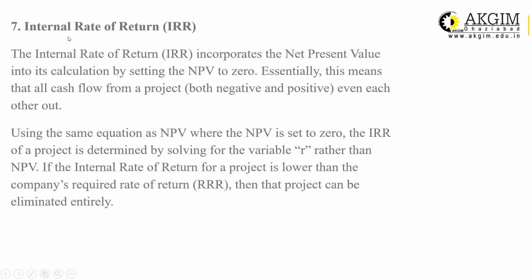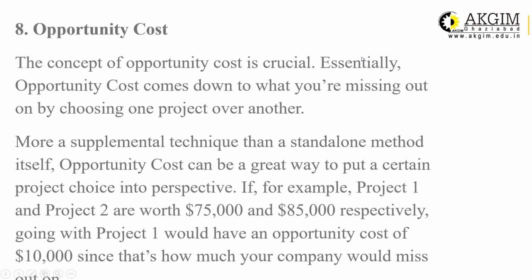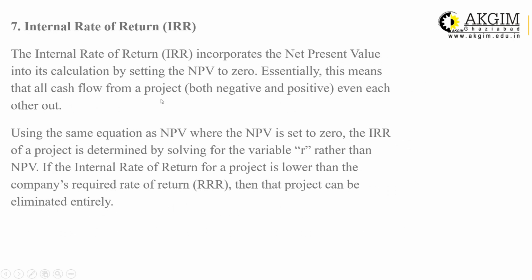The last method is internal rate of return, IRR. IRR is a percentage, right? Like NPV will give you an amount, a fixed value, IRR will give you a percentage, and this rate of return will be compared with the predetermined rate to make a selection or rejection decision. So internal rate of return incorporates NPV into calculation by setting NPV to 0.